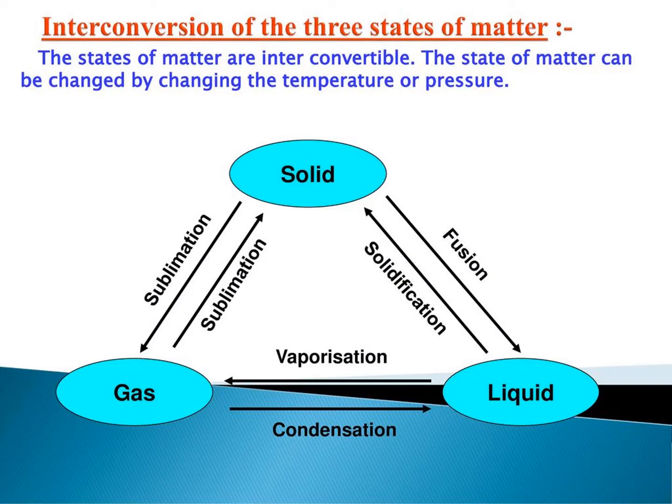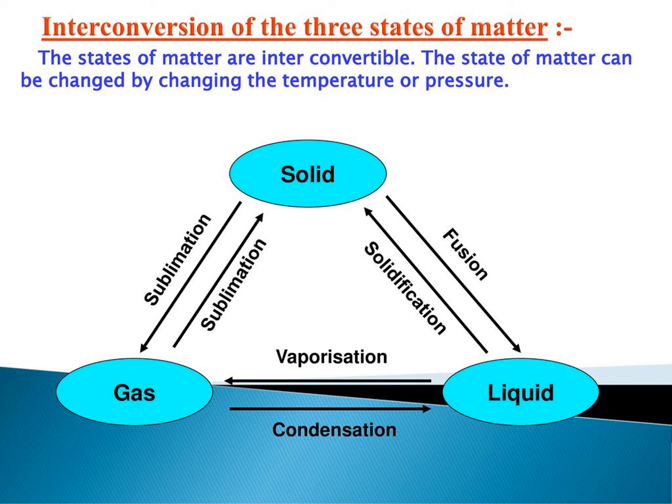Now look at this diagram carefully. There is the interconversion of three states of matter. The states of matter are interconvertible, we know this, and the state of matter can be changed by changing the temperature or pressure. You know this very well, that when we are increasing the temperature, the solid particles gain kinetic energy, the force of attraction becomes weaker and the solid is converted into liquid state. It is called melting, or over here there is written fusion. Fusion and melting are the same term.